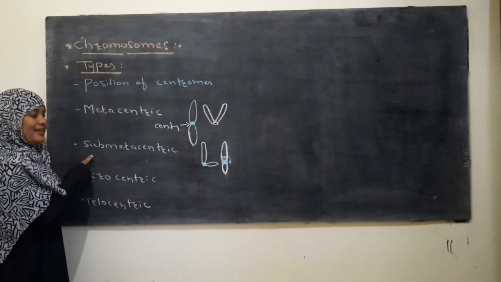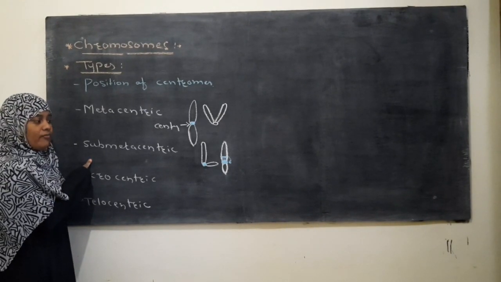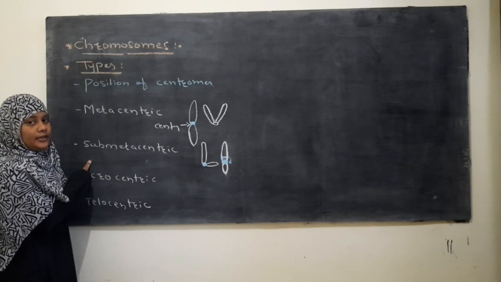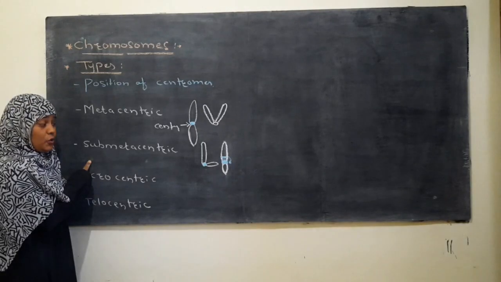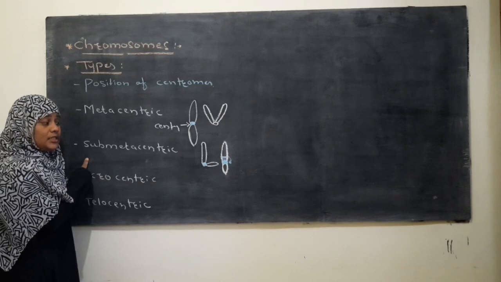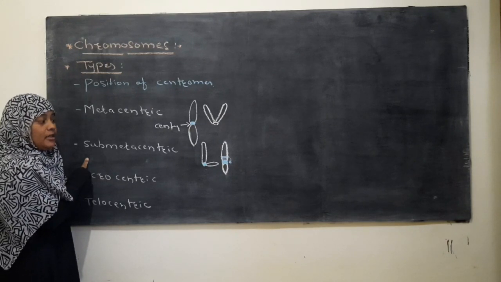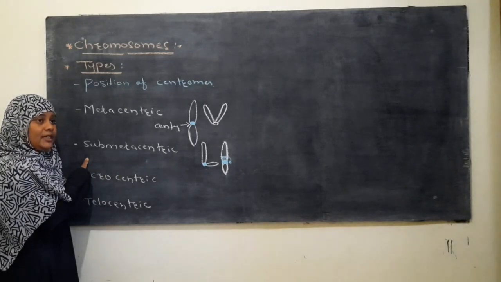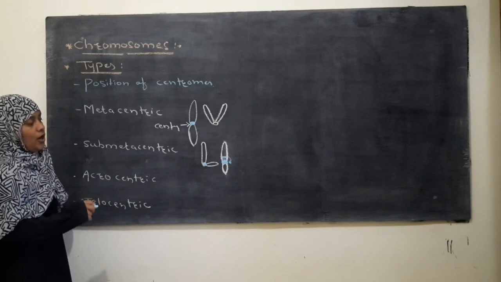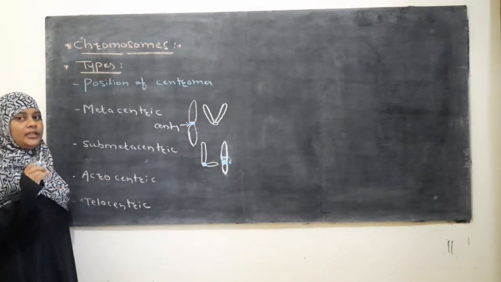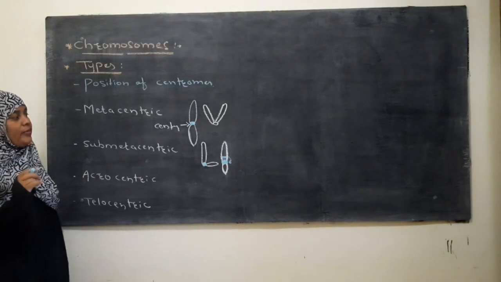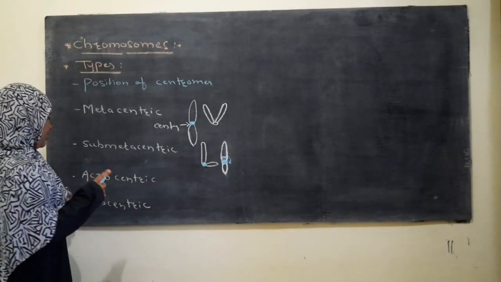So a submetacentric chromosome is one where the centromere is situated near to the center, and because of this the two arms of the chromatids are unequal, one longer and one shorter, giving an L-shaped structure in anaphase division.